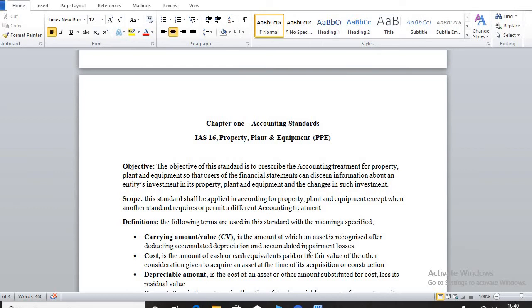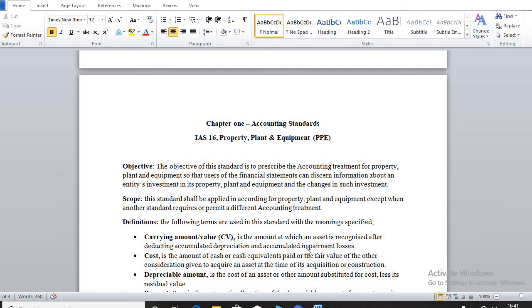One of the ways that users will be able to know how much the company has invested in PPE is that there should be a standard that stipulates the rules that the accountant has to follow in presenting information concerning their investment in PPE and changes in such investment.